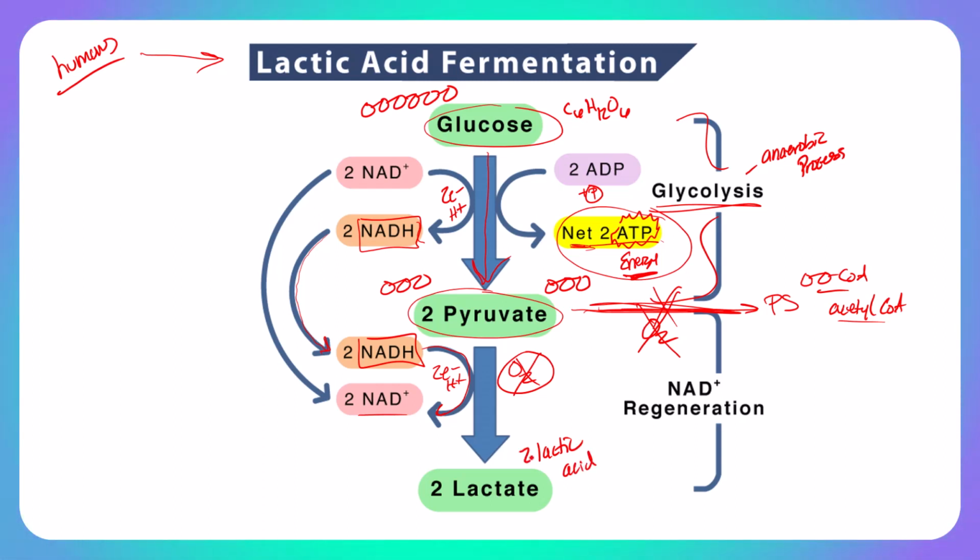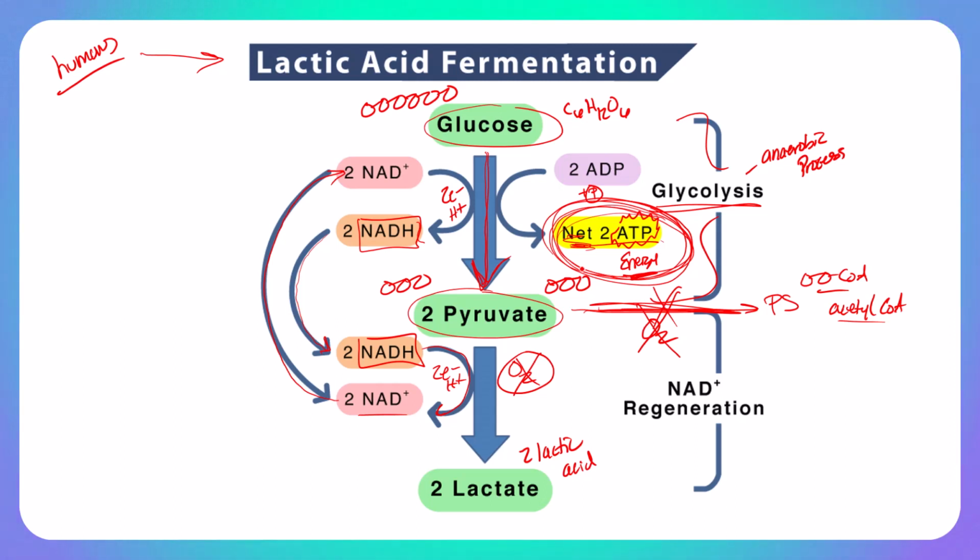So the entire lactic acid fermentation is taking glucose, producing 2 pyruvates, going through the normal glycolytic pathway, producing 2 ATPs net per glucose, just to then take the pyruvates, turn them to lactic acid, and that is incredibly important because it frees up our NADH to return back to NAD+ within the glycolytic pathway to ensure that we can continue to break down glucose for the sole purpose of producing a net profit of 2 ATPs.